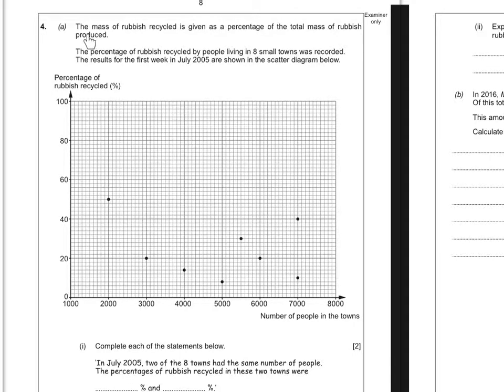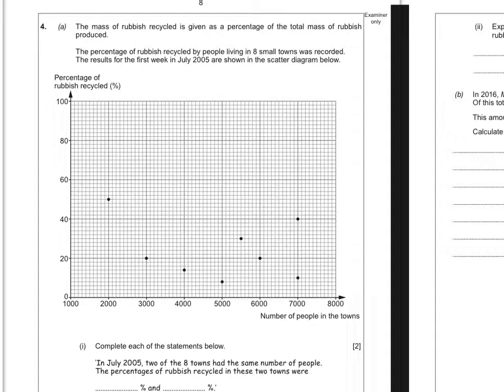Question 4, we have the mass of rubbish recycled is given as a percentage of the total mass of rubbish produced. It's quite a complex thing to get your head around there, but we've basically got a scatter diagram. So this is the percentage of rubbish recycled measured against the population of the town. Okay, so the percentage of rubbish recycled by people living in 8 small towns was recorded, and the results for the first week of July 2005 are shown in the scatter diagram below.